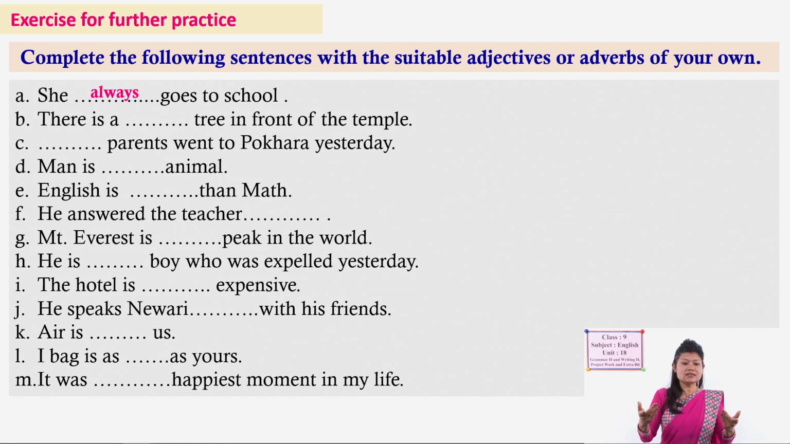Yes, so like this. Number B, there is a tree in front of the temple. So, without that word this sentence is also complete, but we can add a word here. Okay. So, there is a tree. You can think what kind of tree, and then you can fill in tall tree or big tree. Okay. So, like this you have to do. Now, do the rest of the others.